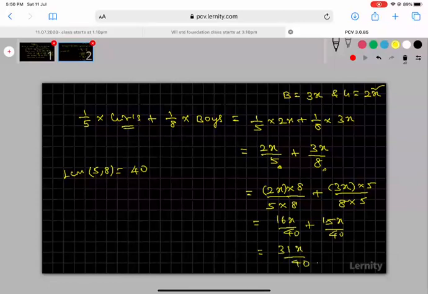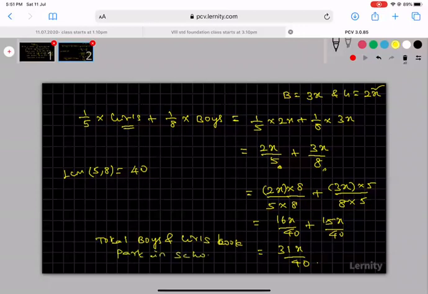31x by 40. Do you have any doubt in this slide? Please see and tell me. After that, we will move to the next slide. This is the total of boys and girls who took part in the school camp.